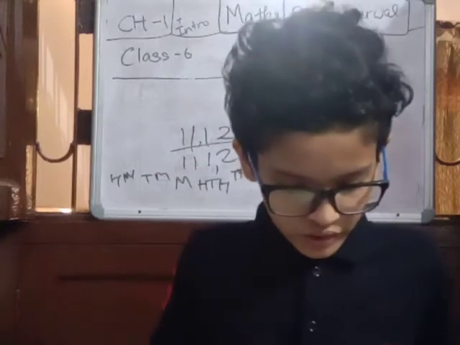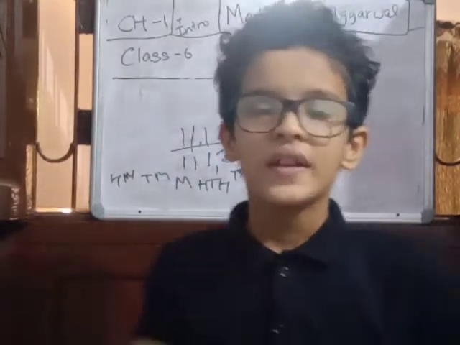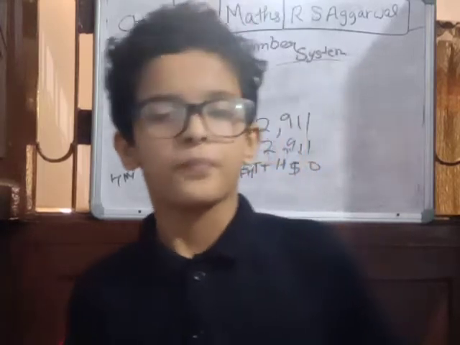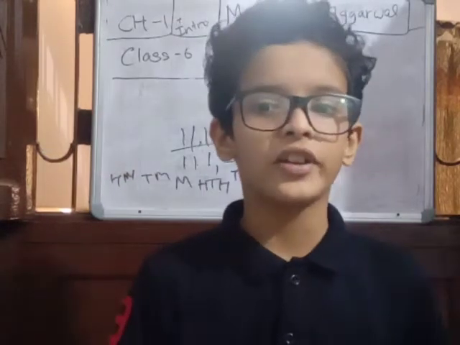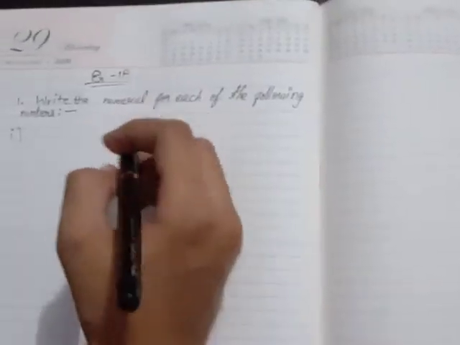Write the numeral for each of the following numbers: 9,018, 54,073, and 3,02,506. We have to write the numeral. So let's solve the first question, and I'm only going to explain three questions of this, and the rest you can do at your home, or if you're watching this video, then you can do it live. So now I'm going to come to my diary. So friends, you can see that I'm on my diary.